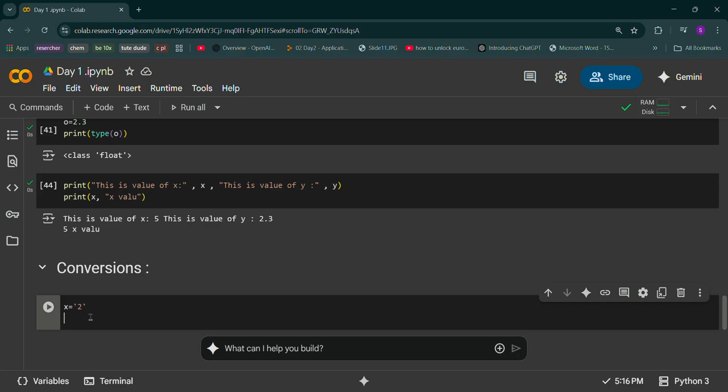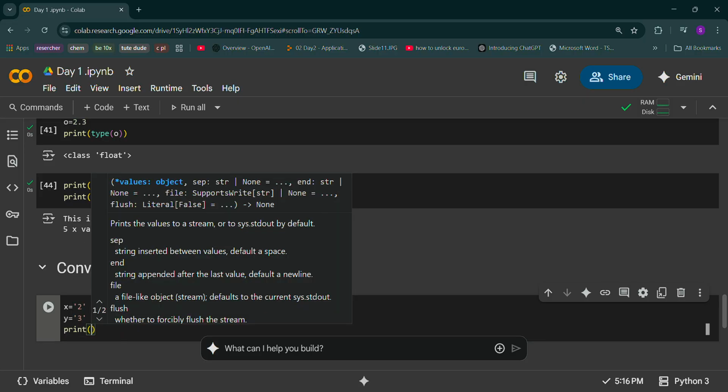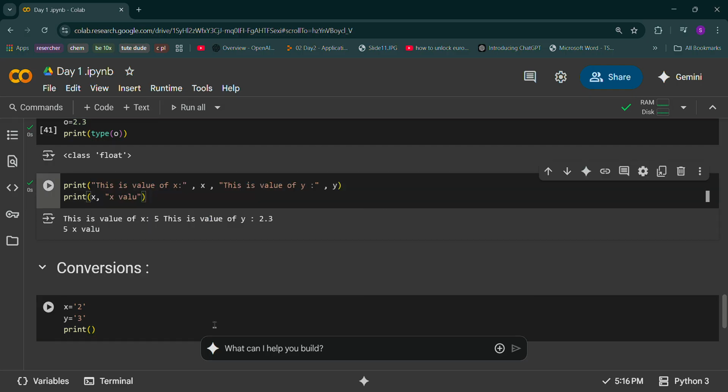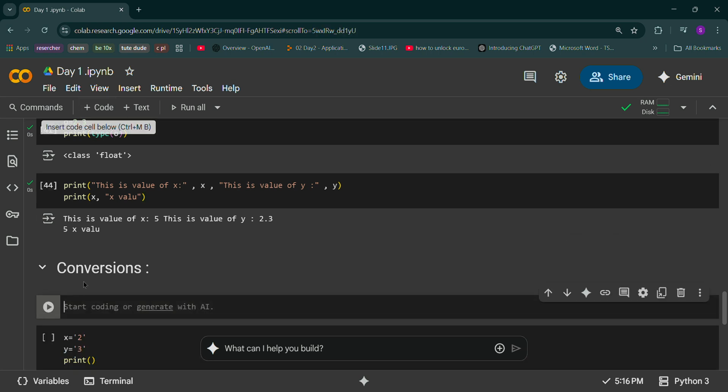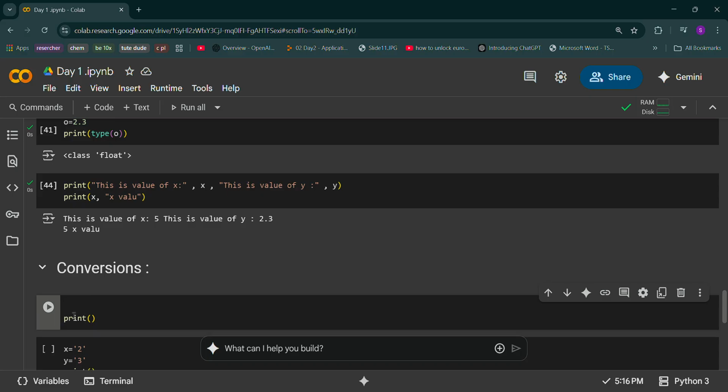If I'm writing x equals 2, and y equals 3, and I add two values, remember, whenever we add two strings, they will get concatenated. Let me show you.